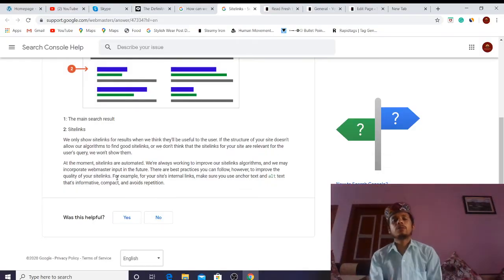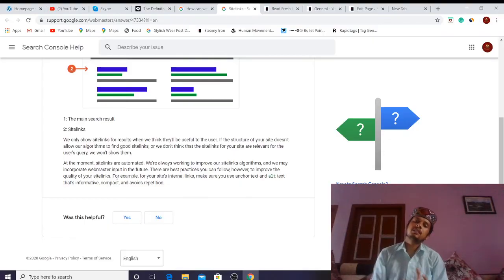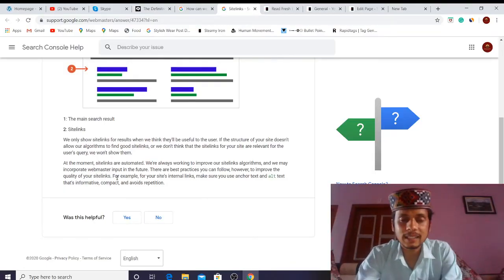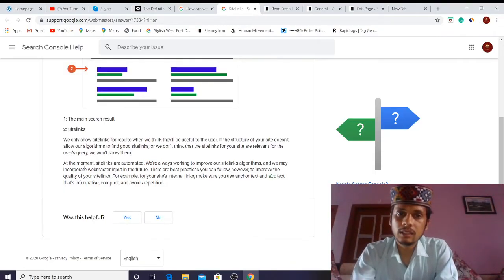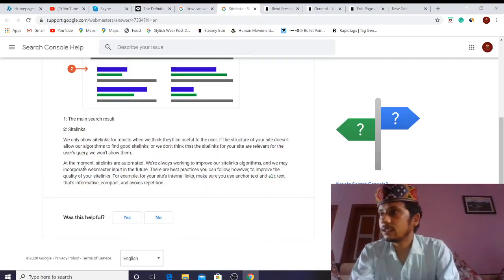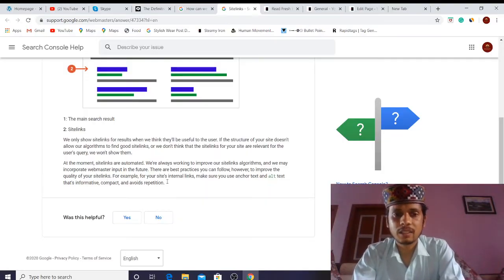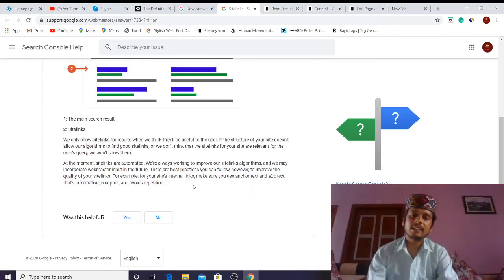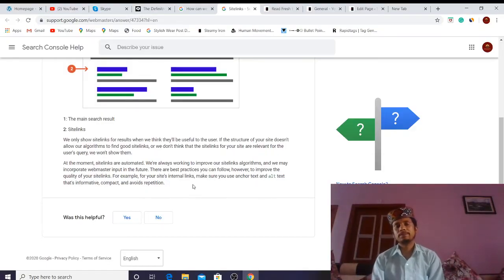Anchor text is a text that, when we click on it, takes us to some other page on my own website. And alt text I can add only in my images. There is no way I can add alt text to words.